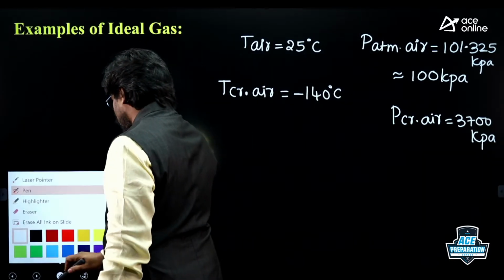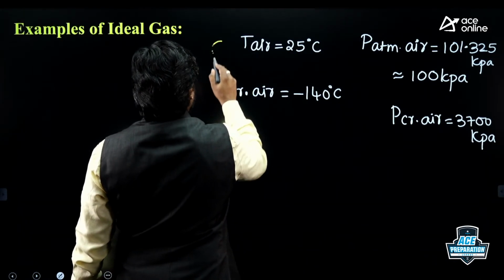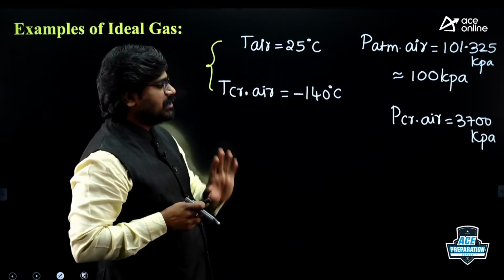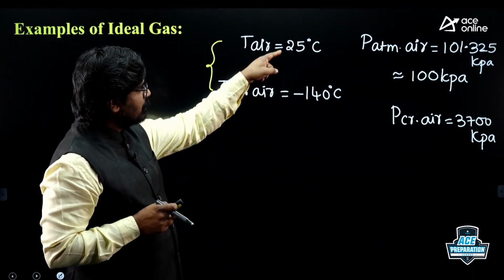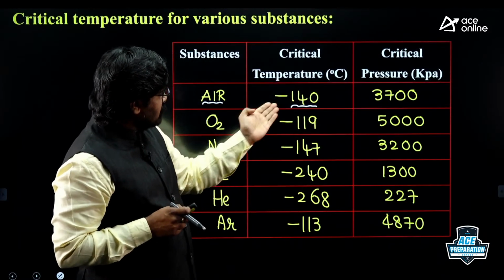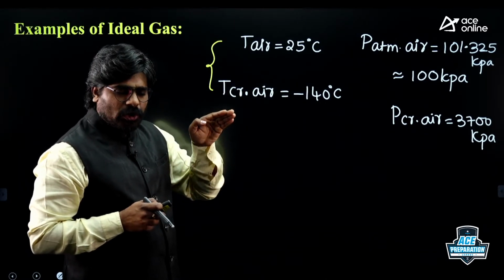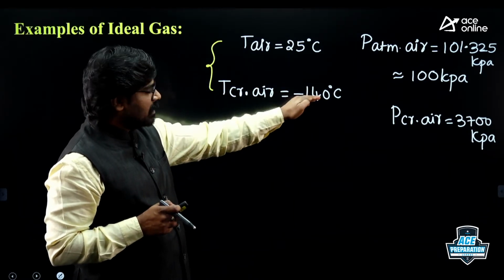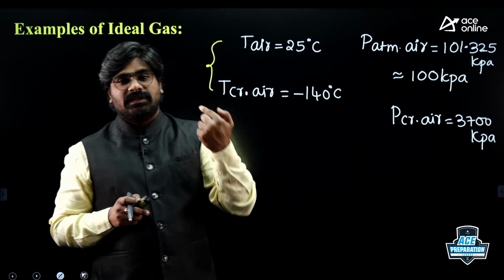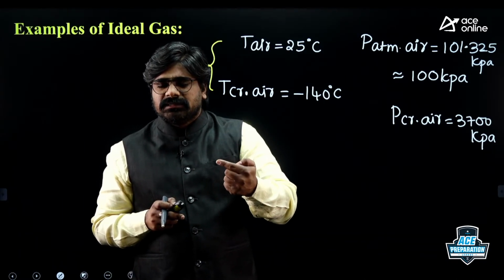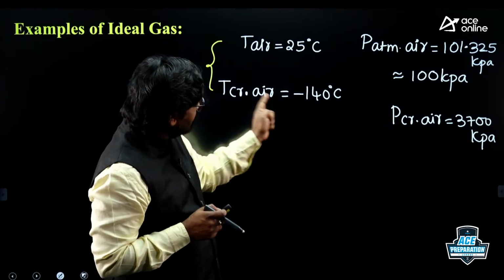If you check these two, actual temperature and critical temperature, which is more? The critical temperature is minus 140, which is a very, very low temperature. Compared to this, the actual temperature of air, 25, is high.